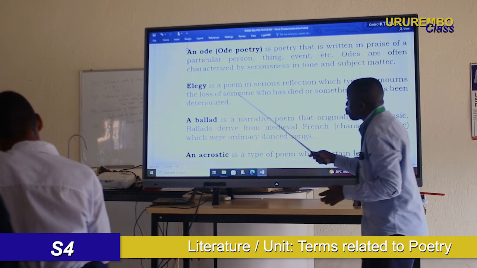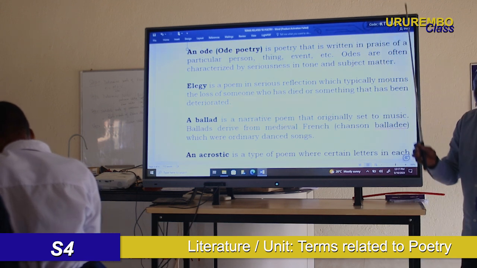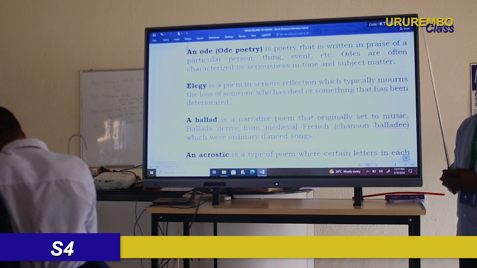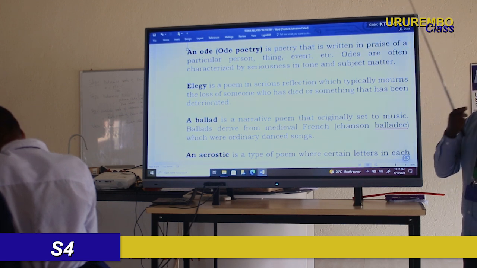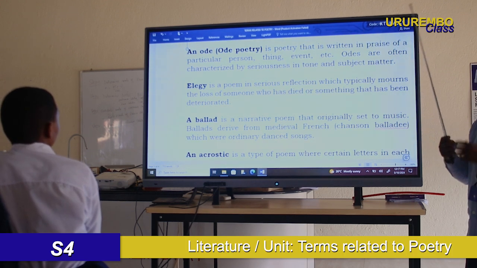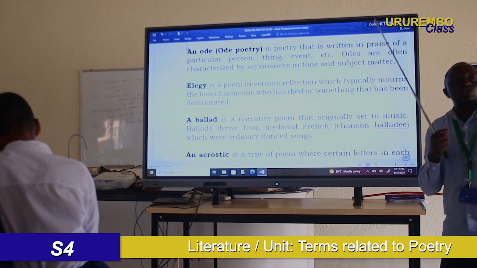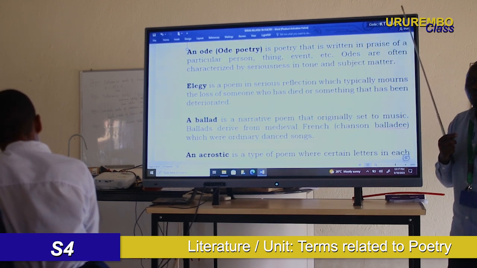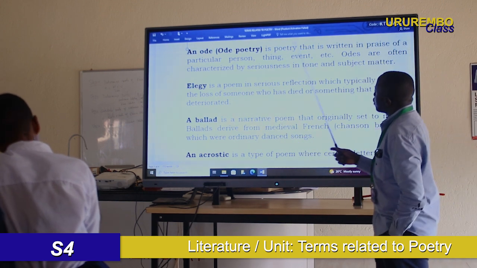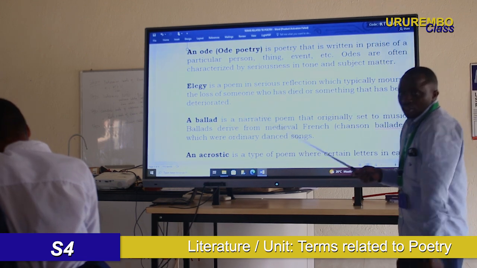Now, the poem that you will write about the lost ones, the dead ones, so as to mourn, will be called an elegy. It means showing your grief about your dead friend. You show how you are very unwell, how he or she was very important to you. When you write that poem, it will be called an elegy. An elegy is a poem that reflects on someone who has died.